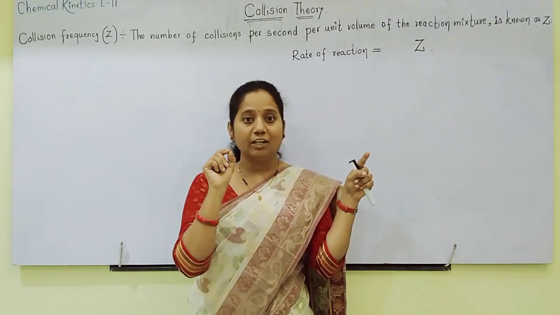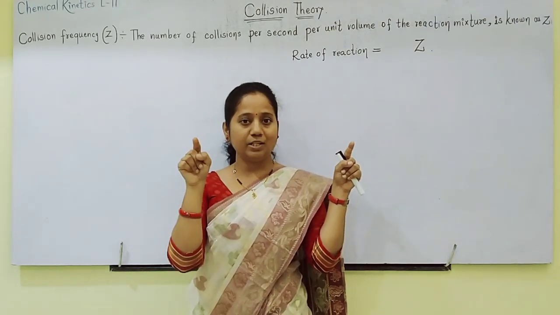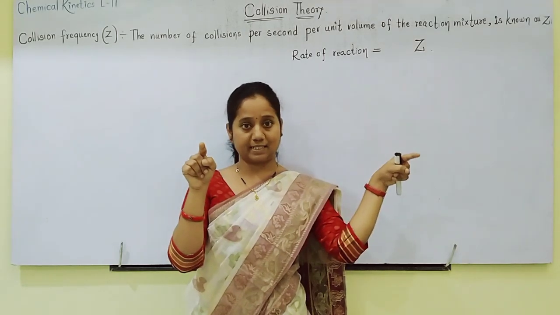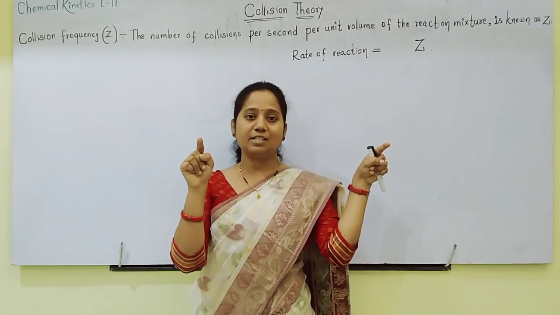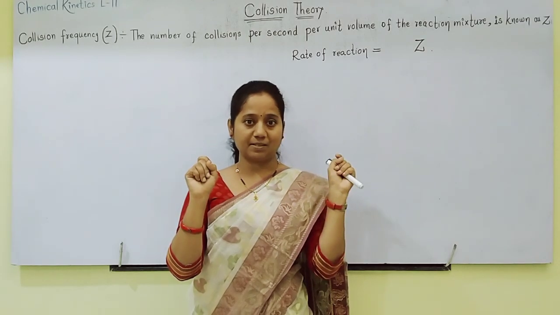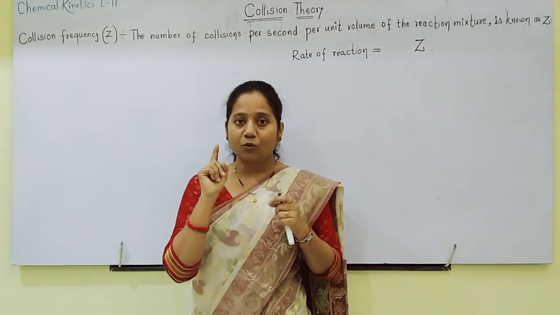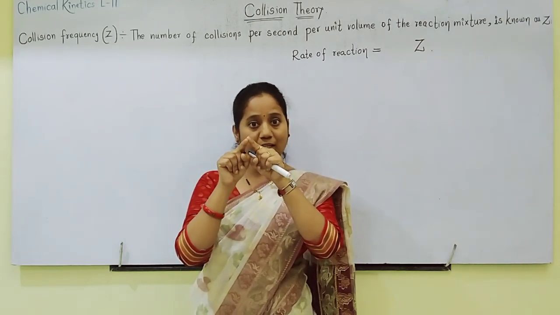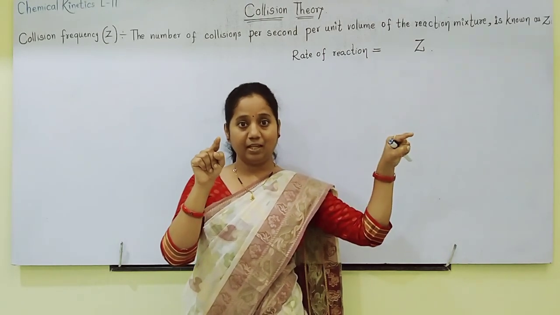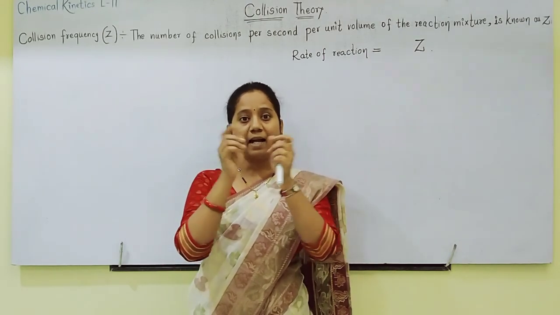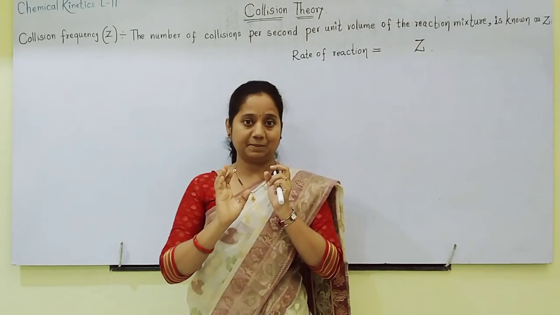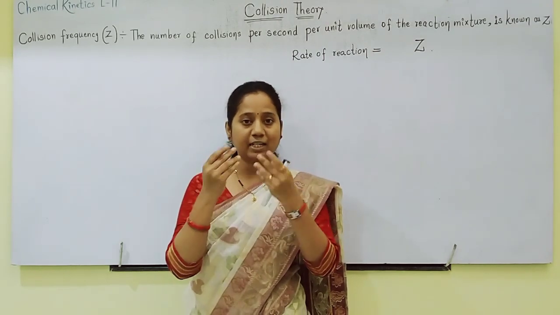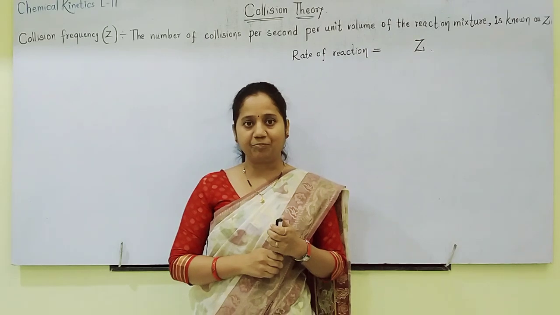Remember the word effective collisions. If collisions are effective, then only products will form. Otherwise, those collisions will be wasted; those which are not effective are called as wasted collisions.